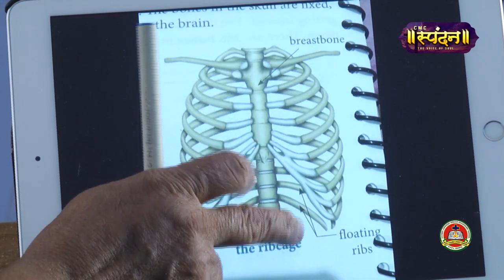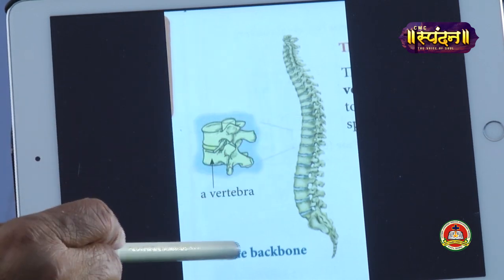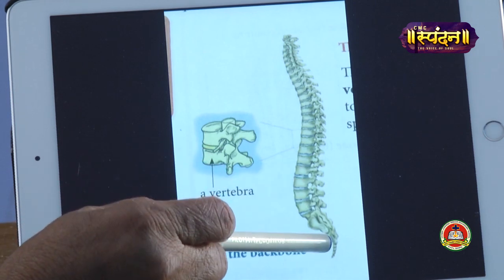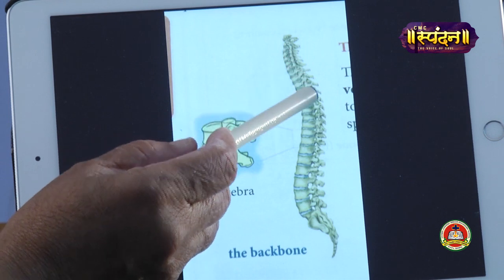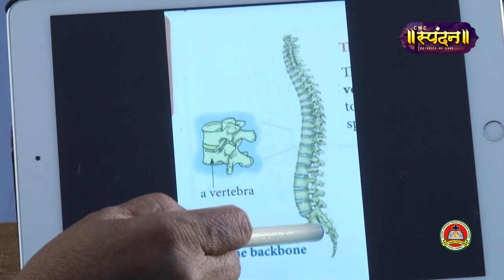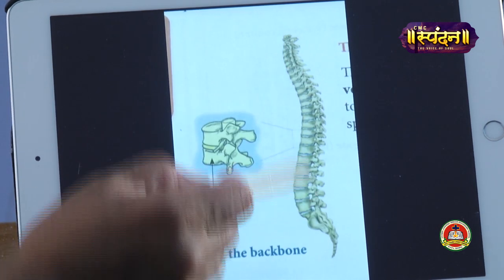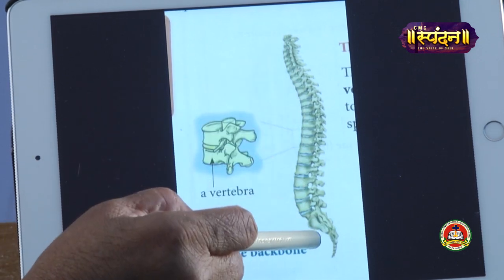Now let's come to the next picture. Next we are talking about the backbone. You can see this backbone, right? The backbone or the spine is made up of 33 small bones. If you count from top to bottom, there are 33 small bones called vertebrae. And when these bones join together, they form the vertebral column.